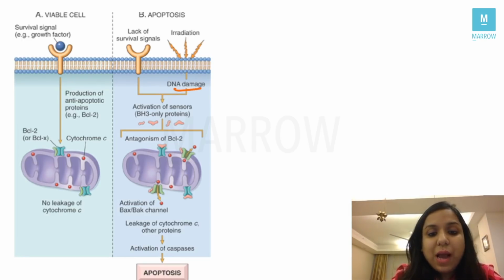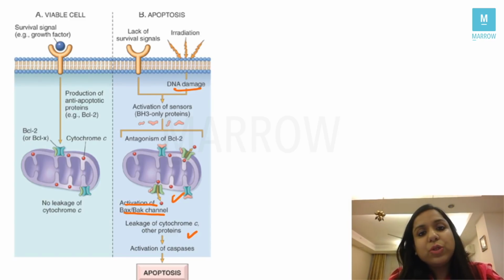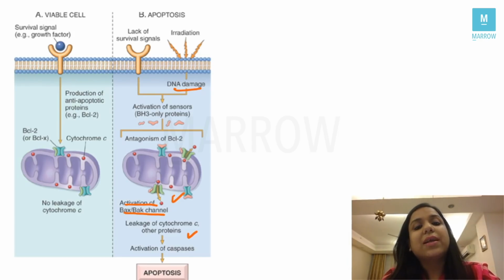So when this happens, there is an activation of Bax-Bak channel, there is a leakage of cytochrome C. This cytochrome C combines with apoptosis activating factor 1 or APAF1, leads to the formation of apoptosome, which leads to the activation of initiator caspases like caspase 9, which leads to executioner caspases like caspase 3 or 6, and that leads to apoptosis, right?